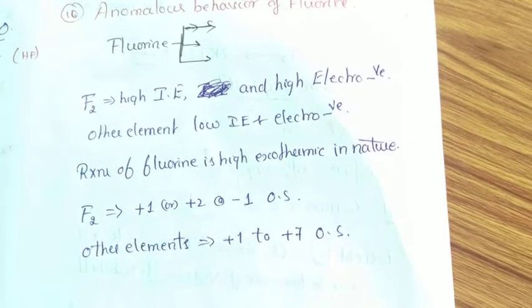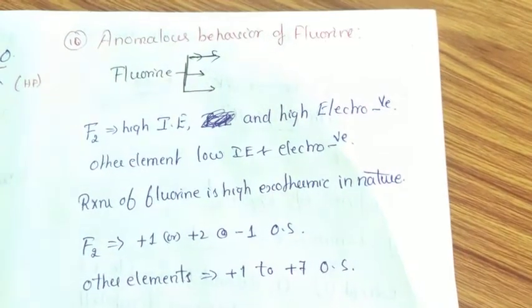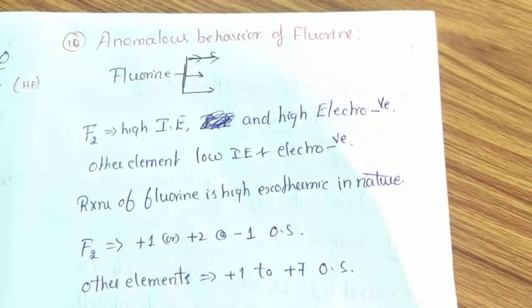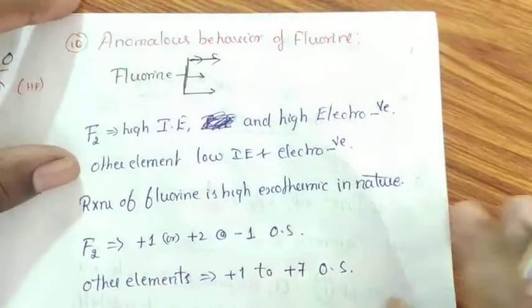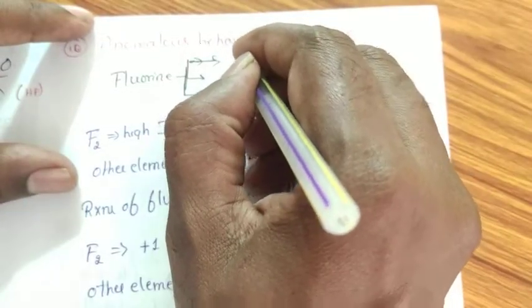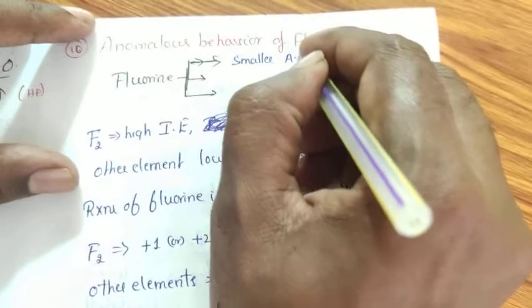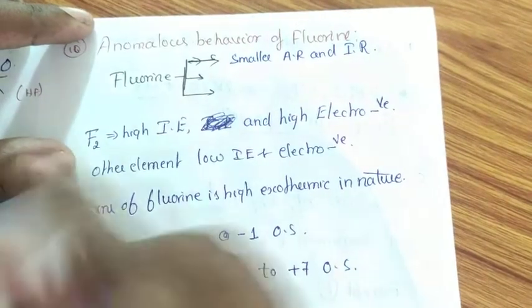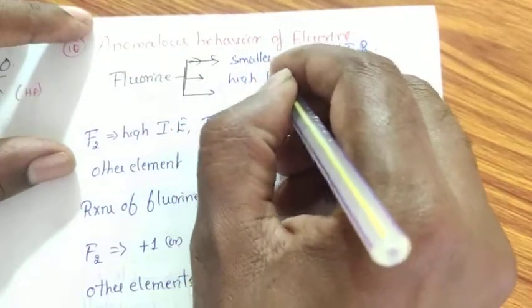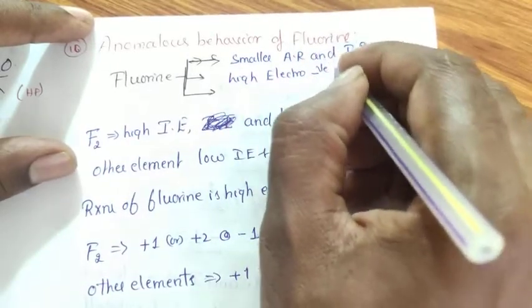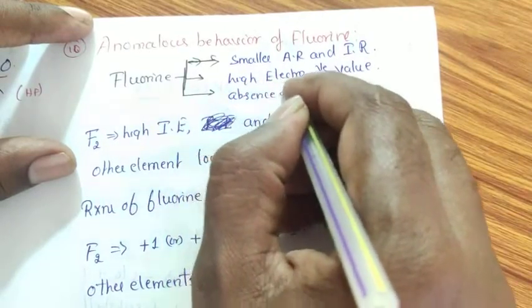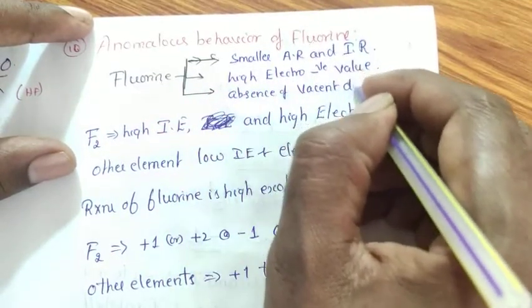Now coming to the anomalous behavior of fluorine. Any element which exhibits different properties when compared to the other elements present in the same group is called anomalous behavior. Why does fluorine exhibit different properties compared to other elements? The reason is that fluorine possesses a smaller atomic radius and ionic radius compared to other elements present in the group. It possesses high electronegative character or value and absence of vacant d orbitals.